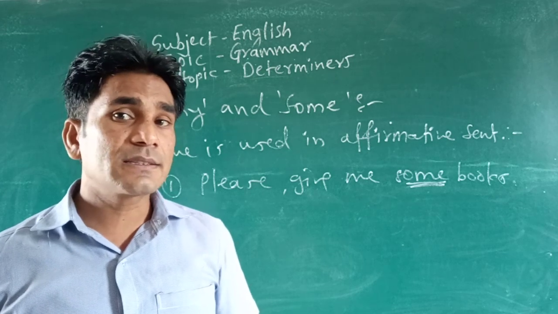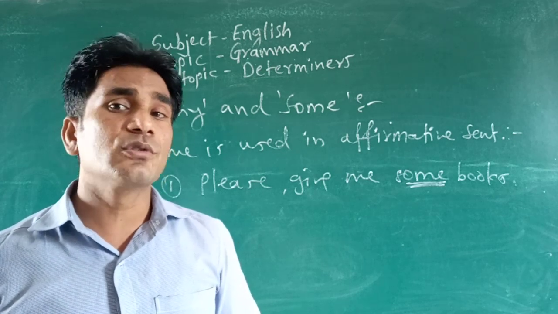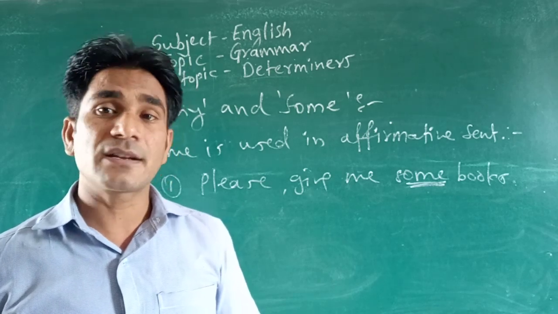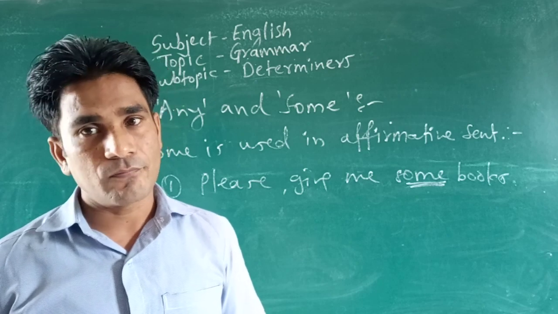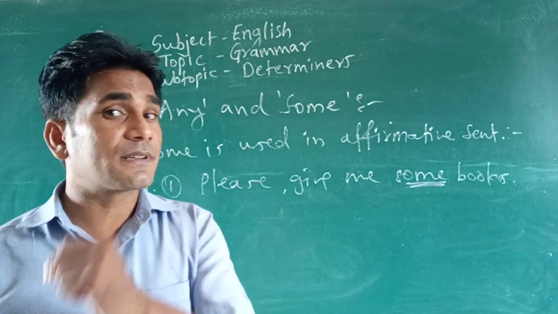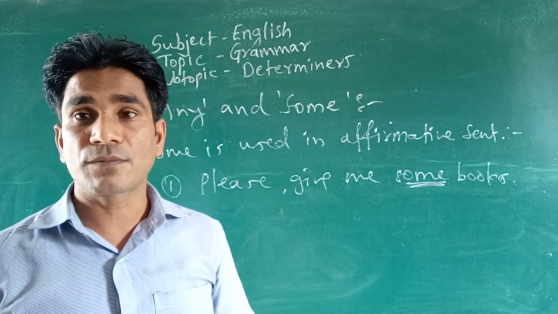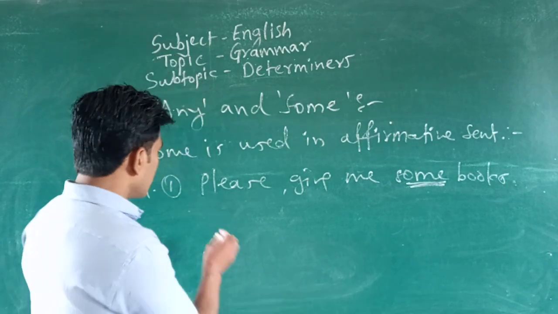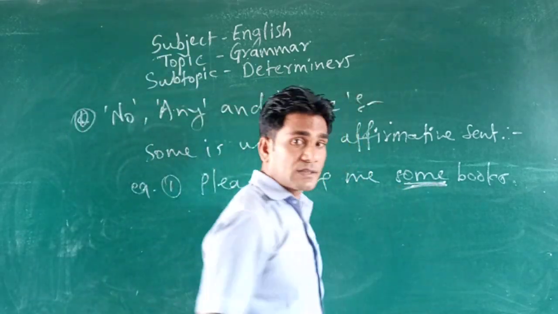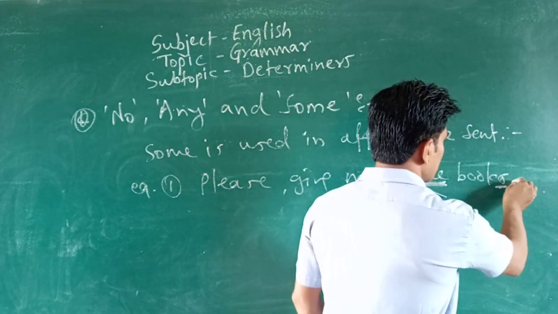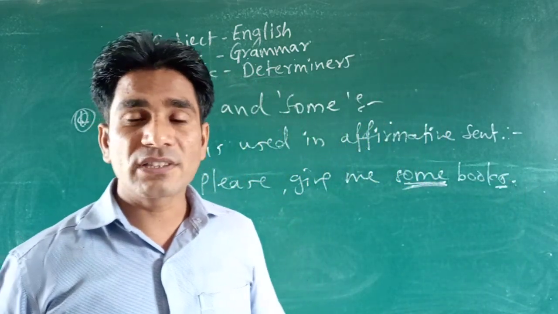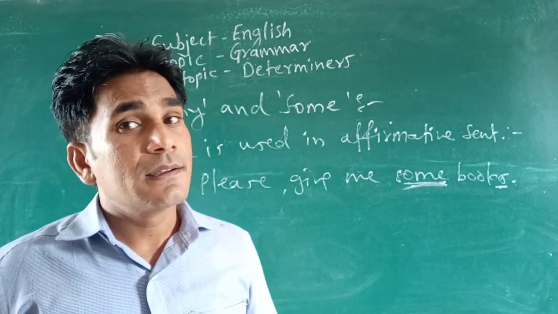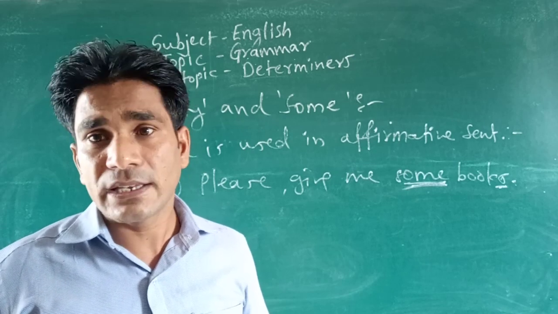Another thing is there, some can be used before any noun, either countable or uncountable. It doesn't matter. But the one difference I would like to tell you is about some with countable and uncountable nouns. Here, books is in plural number because it is a countable noun, and a countable noun in plural carries s or es.